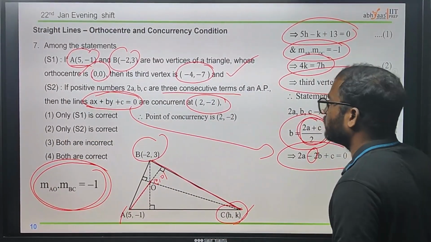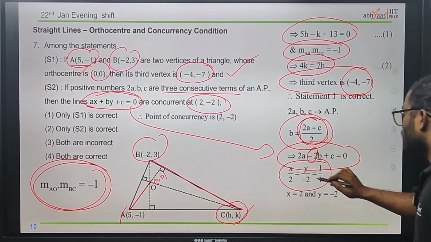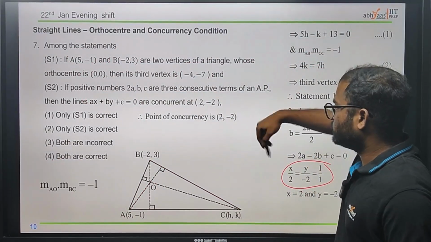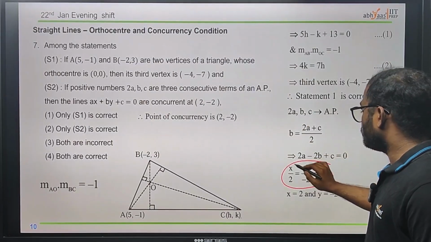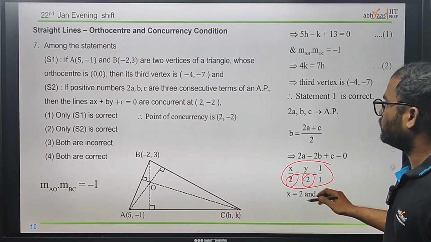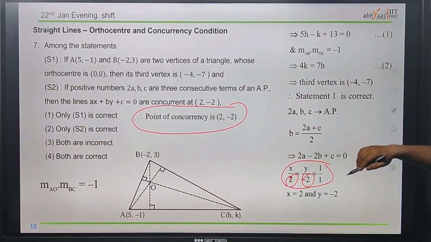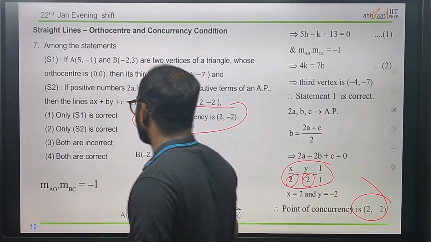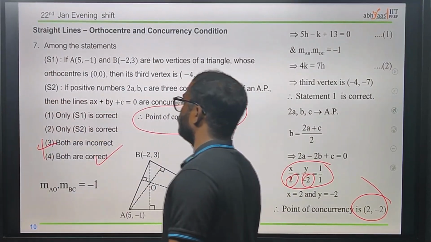By seeing that equality, these equations are the same, therefore we get x and y as 2 comma minus 2. Therefore the concurrency is at 2 comma minus 2, and both statements are correct. So the point of concurrency is 2 comma minus 2, therefore both are correct. I hope you understood.